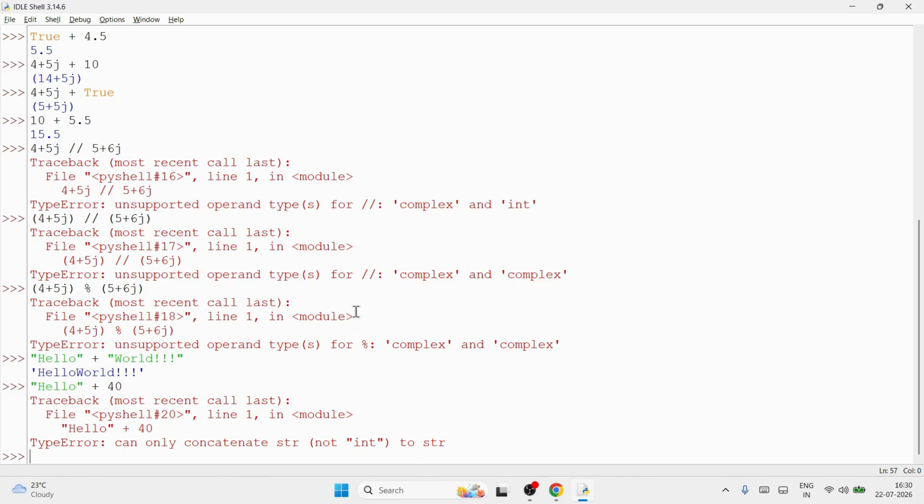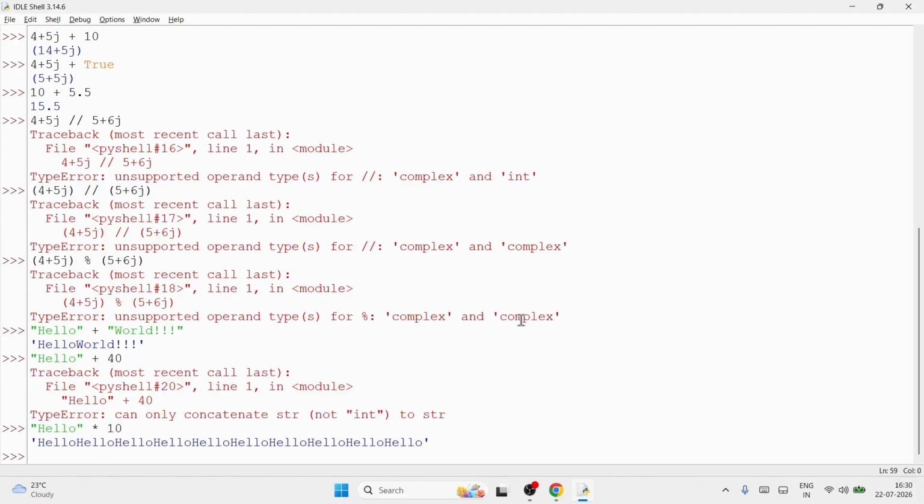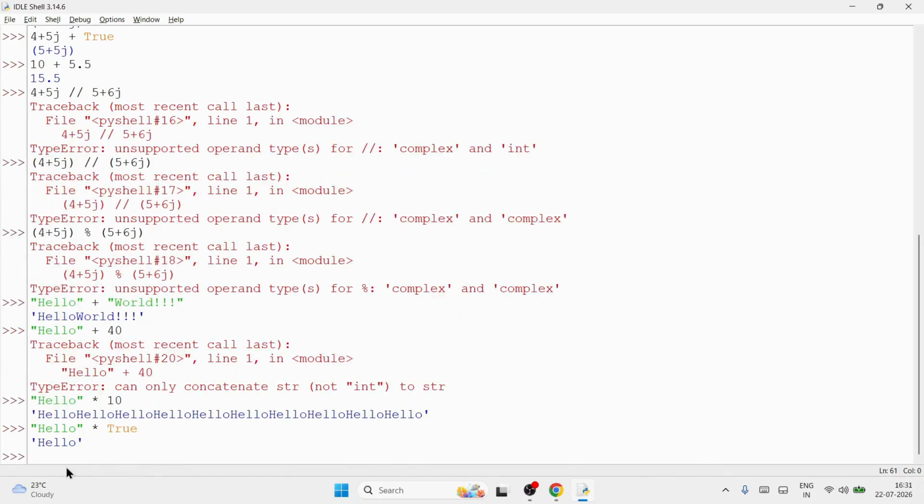Means on a string, which operations are allowed? Plus, where both should be strings. And second, multiplication, where the other operand should be a number. Vice versa is also allowed, when it is 10 into hello or hello into 10. Here it will give you a new string in which hello will be repeated 10 times. Can you see? Hello is repeated how many times? 10 times. And you get a new string. Agreed, guys? Here, booleans are also allowed. Into True, if I write, it will work. True is 1, so hello is repeated only one time.